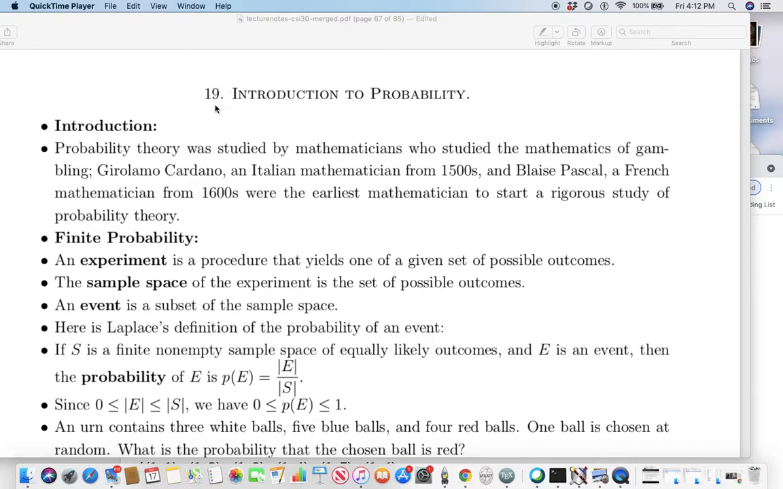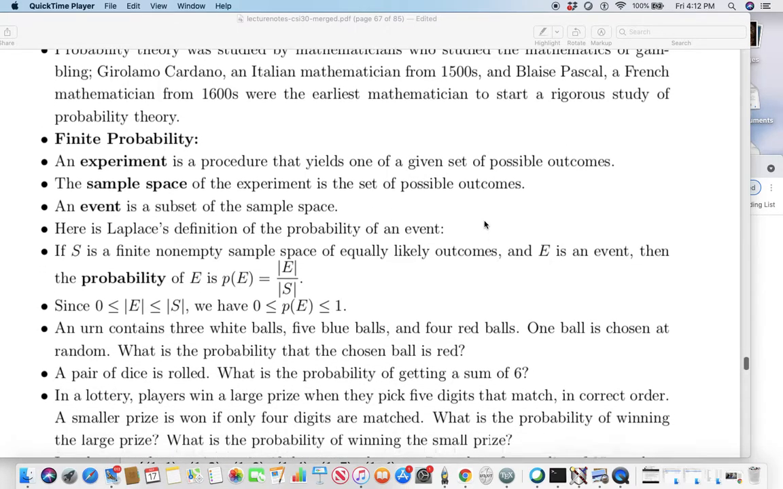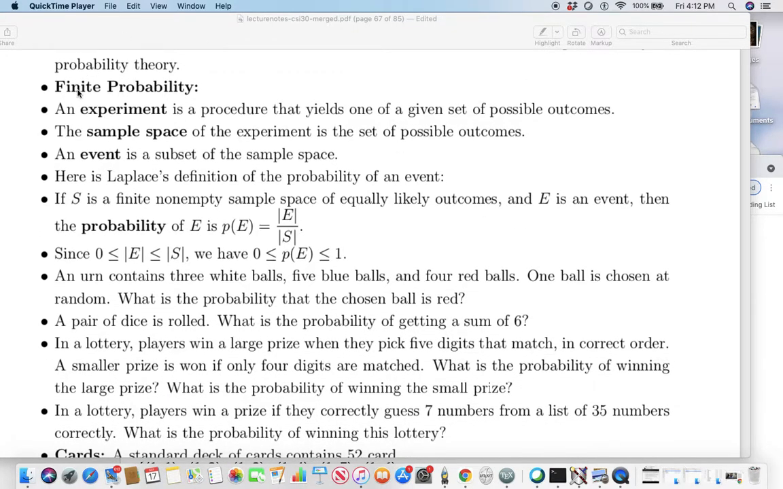Welcome back. Lesson 19, Introduction to Probability. Introduction. Probability theory was studied by mathematicians who studied the mathematics of gambling. Girolamo Cardano, an Italian mathematician from the 1500s, and Blaise Pascal, a French mathematician from the 1600s, were the earliest mathematicians to start a rigorous study of probability theory.